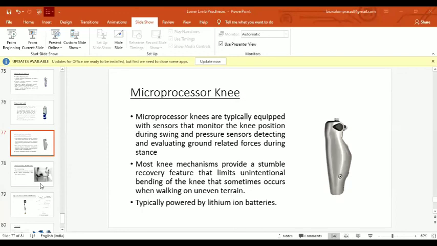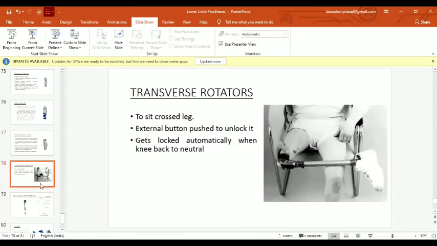Then come the transverse rotators. There is a transverse rotator fixed to hip articulation or transfemoral prostheses to allow sitting cross-legged, because some transverse rotation often occurs, which generally is a shear force borne by the stump, and it can actually harm the stump or create discomfort to the stump. So that's why transverse rotators are often used, and they can help to reduce the shear forces on the stump, and the patient can sit cross-legged. An external button is there to push to unlock it, and it locks automatically when the patient is back to the neutral or standing position.